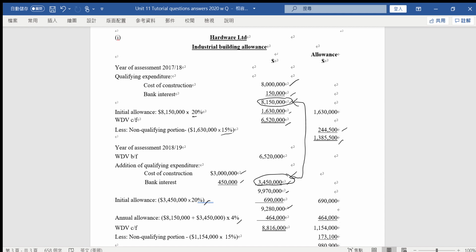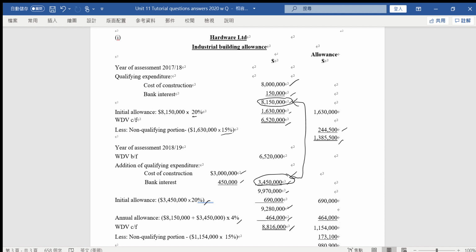Because the building has already been put into use, the concerning amount of the AA in 2018/19 will be 464,000. And that will be the written down value.